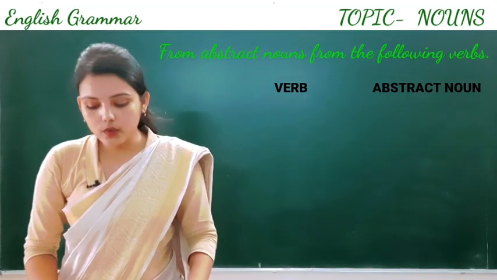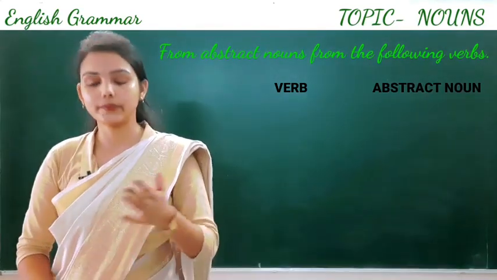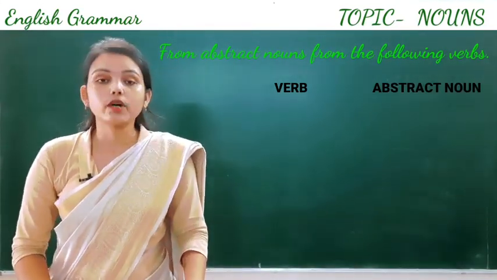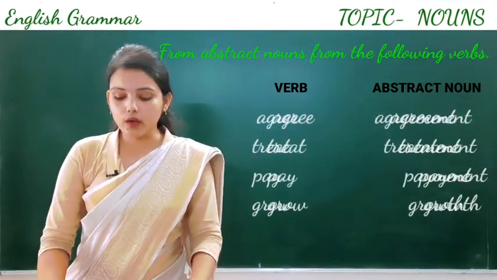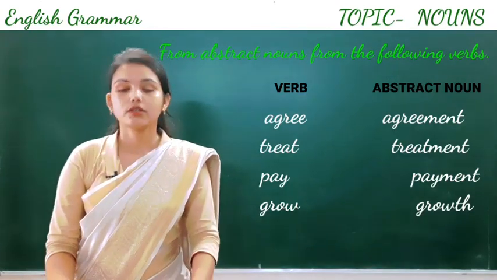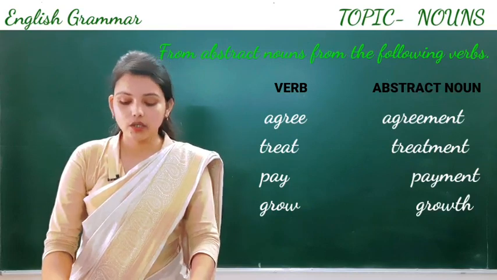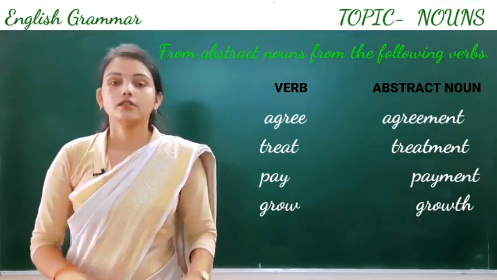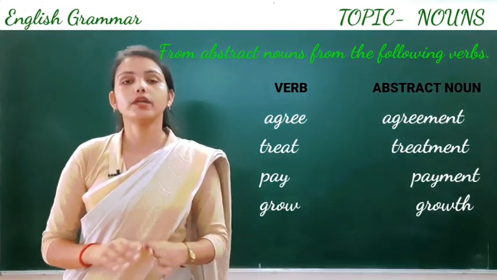Next, form abstract nouns from the following verbs. There are some verbs we have to change into abstract nouns. First verb is agree. The abstract noun is agreement. Next is treat, treatment. Pay, payment. Grow, growth. So these are some examples of abstract nouns from verbs.